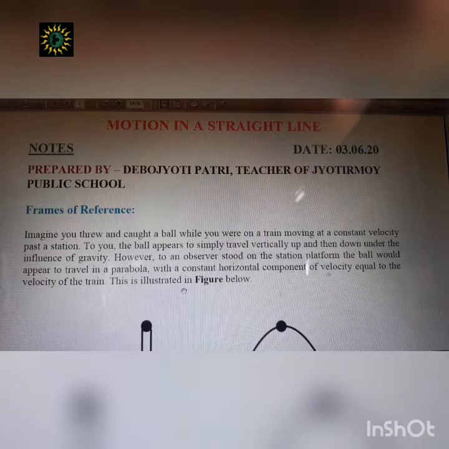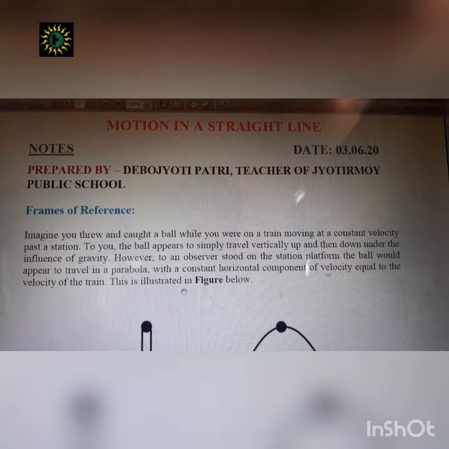And today I will discuss the very basic concepts which you already have from class 9th standard. So I hope that you will not have any problem understanding this concept. First I will discuss the frames of reference. Now this is a new term for all of you.